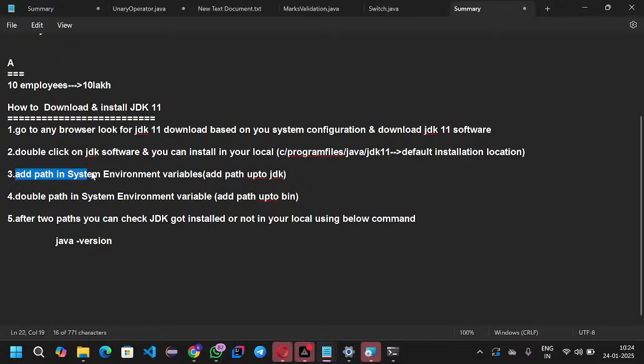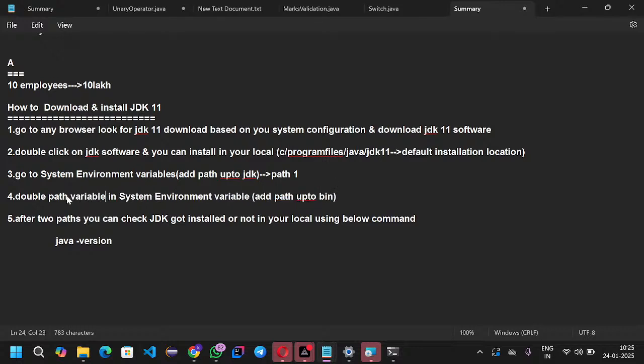After that, you should give the permanent path in the system environment variables. Go to system environment variables and add the path up to the JDK. This is path one. You should give two paths. Double click on the Path variable in the system environment variables.